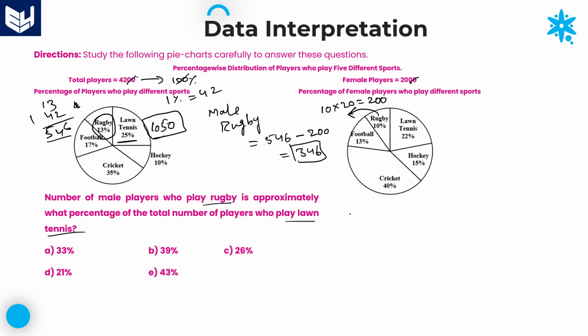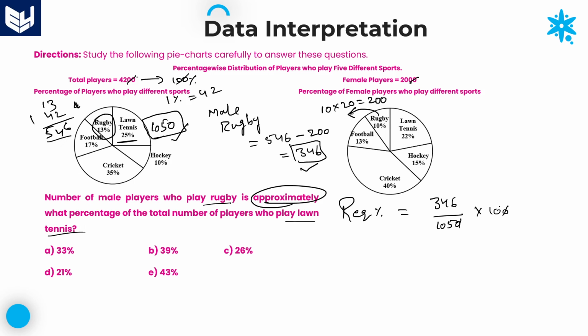So the question he is asking is: the number of male players who are playing rugby, this particular value, is what percentage of the total number of players who are playing lawn tennis? So the required percentage. We don't want to calculate the exact value. We need to calculate only the approximate value. Required percentage is 346 divided by total lawn tennis 1050 into 100. 0 gets cancelled.